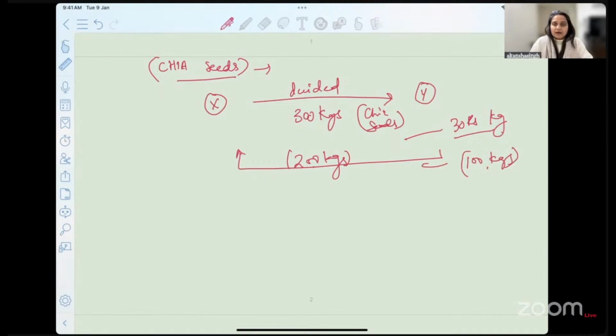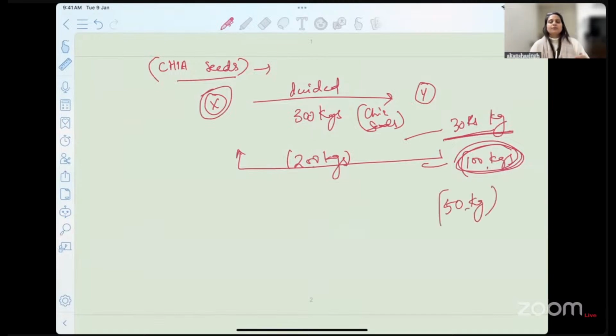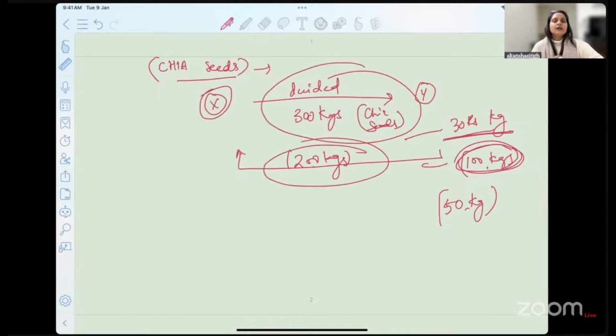He realizes that if he wants to make extra profit, why not ask X to pay extra money? So he writes a letter to X and says, for these 100 kgs, I will deliver only if you promise to pay me 50 rupees per kg. So this is different from the initial contract entered into between X and Y.